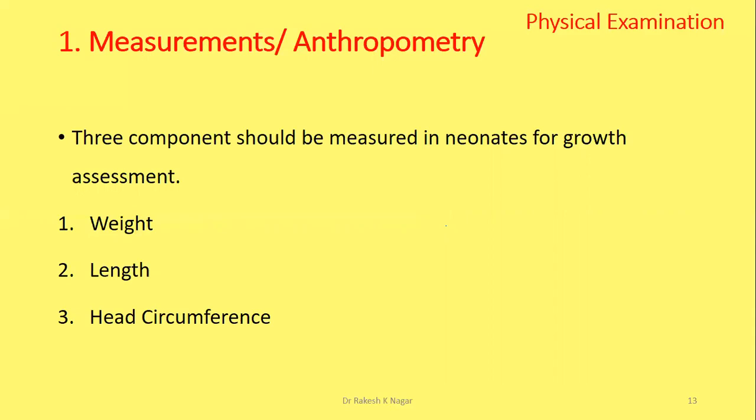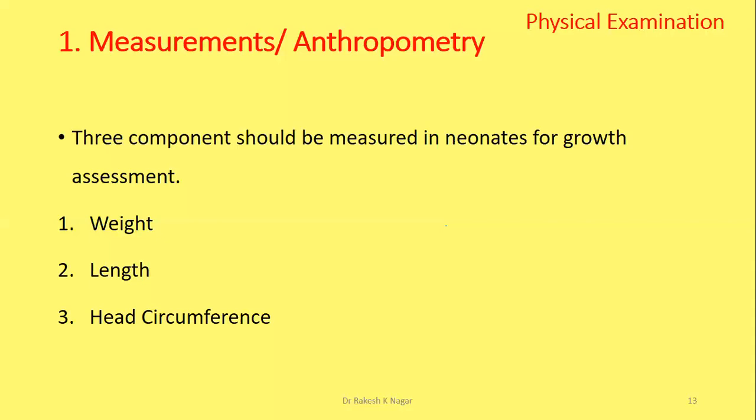We have to assess head circumference and weight at every examination to monitor loss in weight and gain in head circumference.